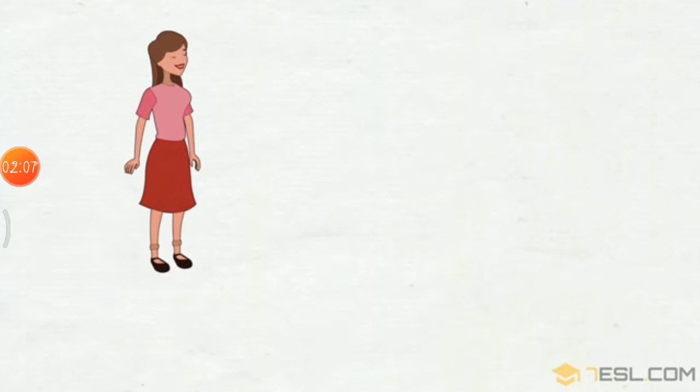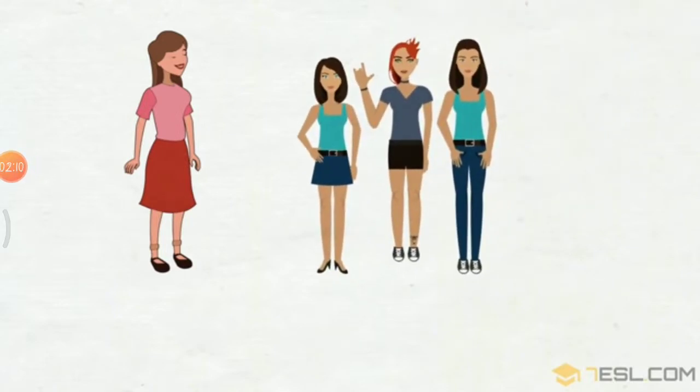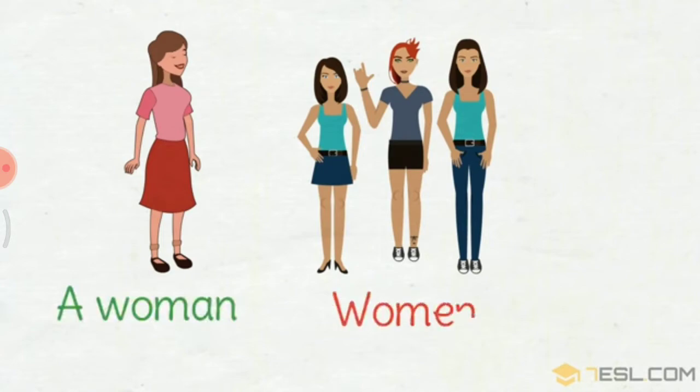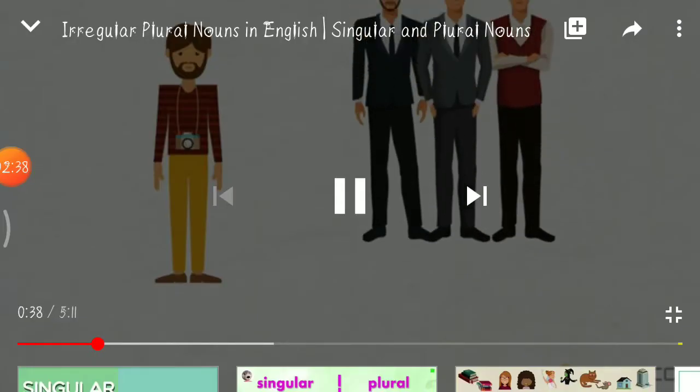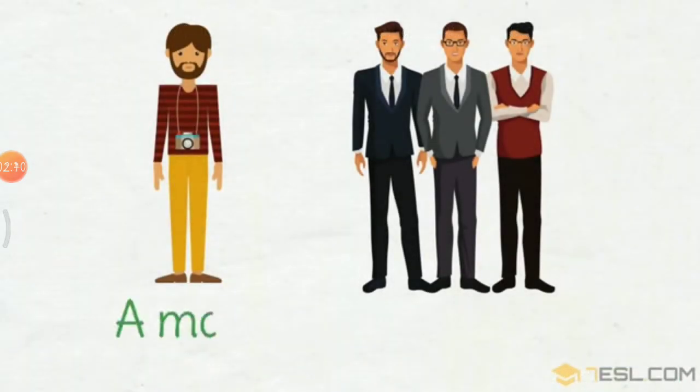Now the next one, a woman. You can see a woman, and the plural form of woman is women. The spelling has changed. A single woman is woman, and for many, we can say women. In the same way, man and then men.